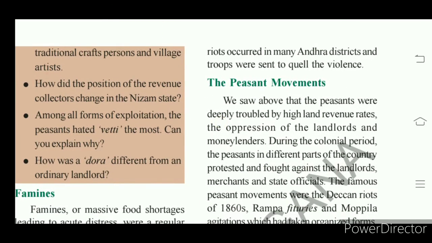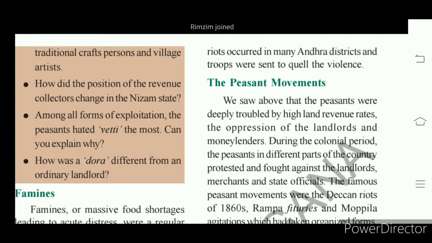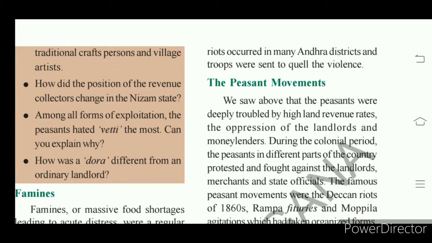And there was a shortage of food, grains were not available to the people. People who were hungry due to the shortage of food grains, food riots, what we call grain riots, occurred in many parts of Andhra districts.